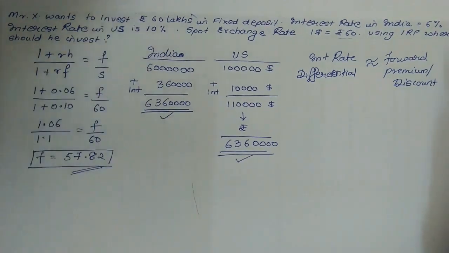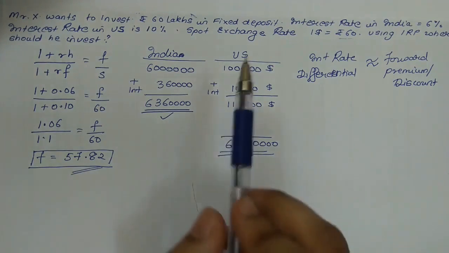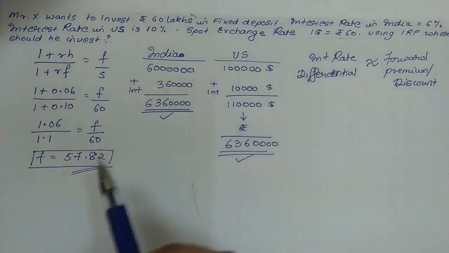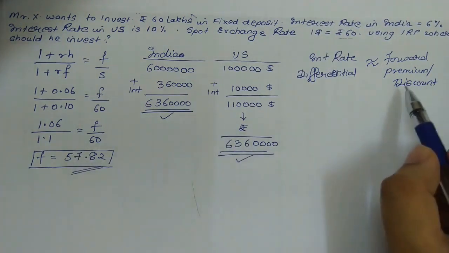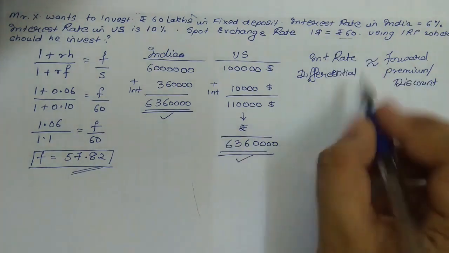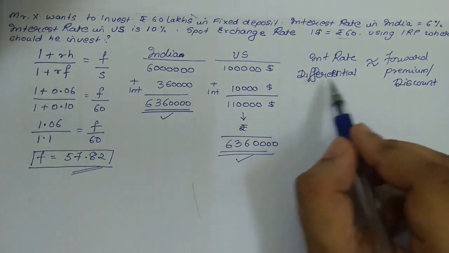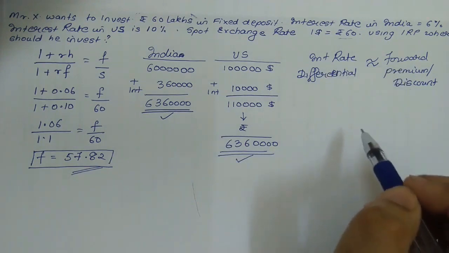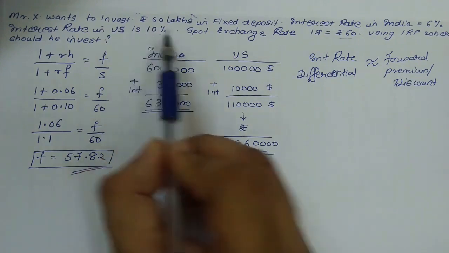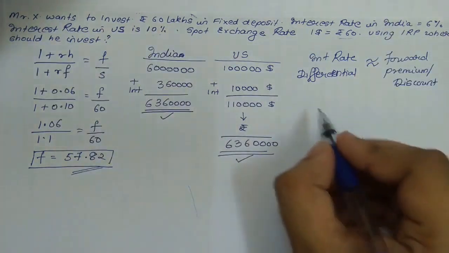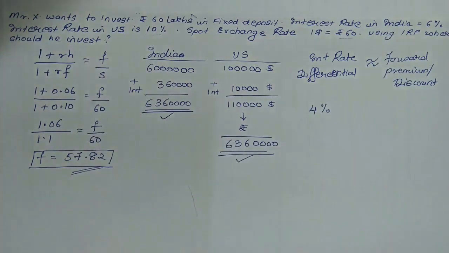According to this sum, the forward rate is 57.82, whereas the spot exchange rate is 60. So in this case the currency after 1 year is going through a forward discount. According to this formula, where the interest rate differential is equal to the forward premium or discount, the interest rate in the US was 10%, in India it is 6%. So the difference between the interest rates is 4%.